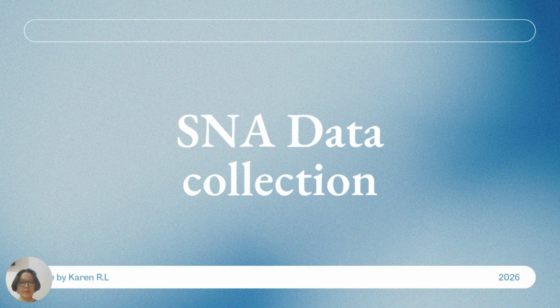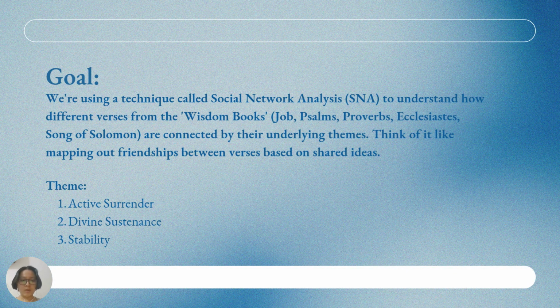Hello everyone. Today I'd like to do a little social network analysis collection. And today's goal is to understand how different verses from the Bible, to be specific, from the wisdom books such as Job, Psalms, Proverbs, Ecclesiastes, and Song of Solomon, are connected by their underlying themes, such as active surrender, to find sustenance, stability. Think of it like mapping out friendship between verses based on shared ideas.